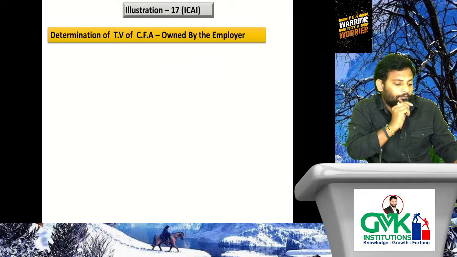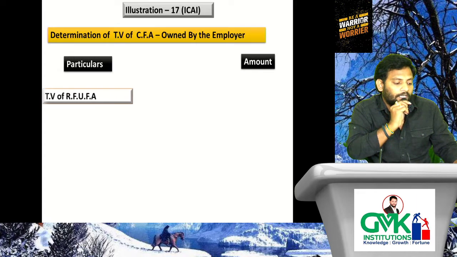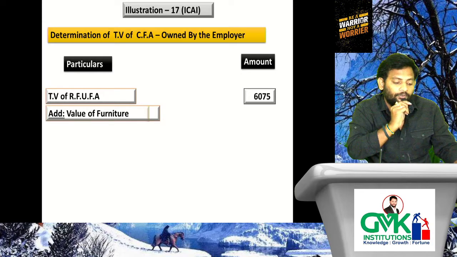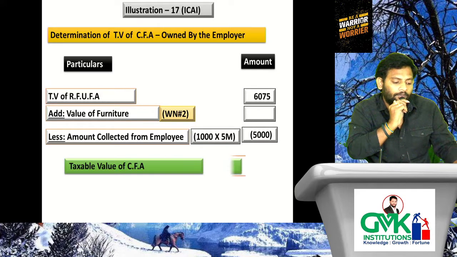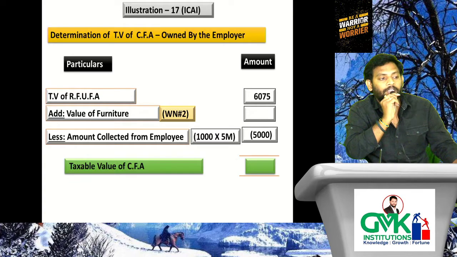Determination of TV of concessional furnished accommodation owned by the employer. First we need to determine RF UFA. Already we determined 6075. To that, what we need to add? Value of furniture we need to add. Working note to keep it empty. Then less amount collected from employee, we know 5000. Then you will get TV of concessional furnished accommodation.